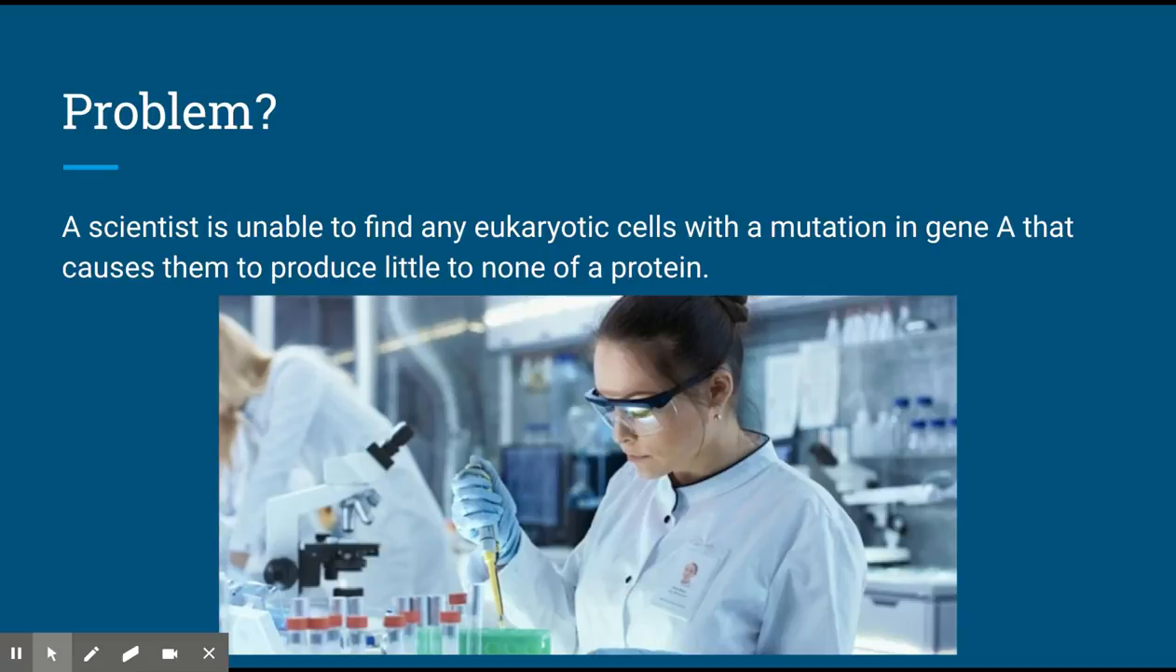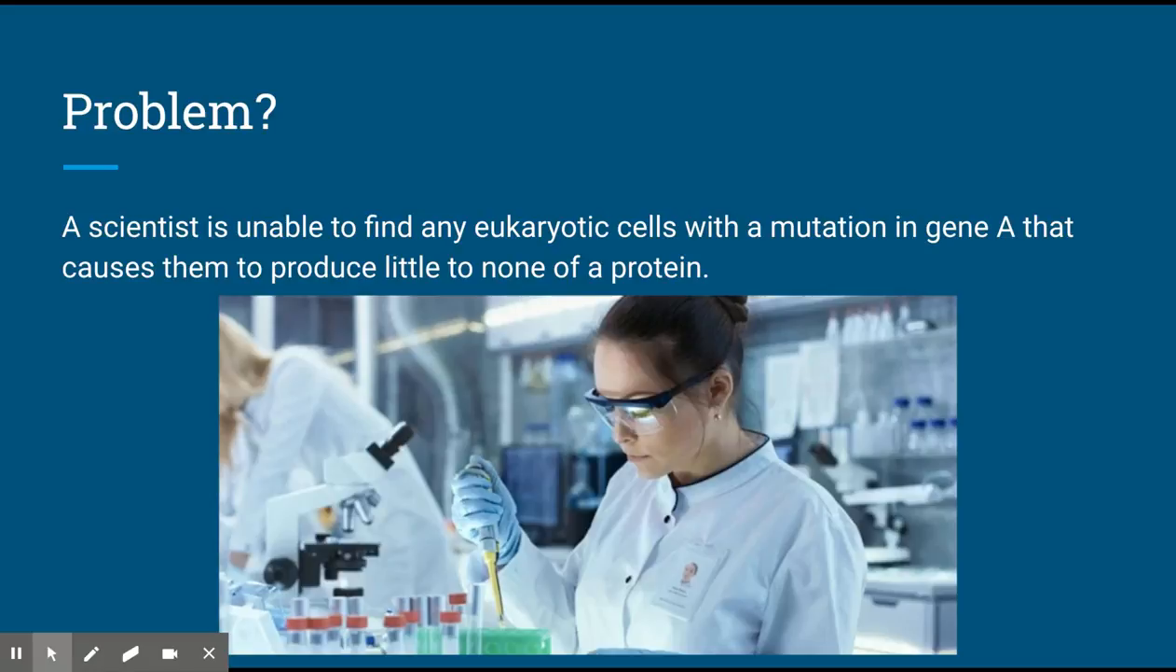A scientist sought to discover the effects that a certain protein had on a eukaryotic cell. After some research, she discovered that the protein was the result of translation of a DNA sequence located on gene A. She wanted to see what would happen to the cell if little to none of this protein could be produced. She searched for a cell that had a mutation on gene A so that the translation could not occur properly.